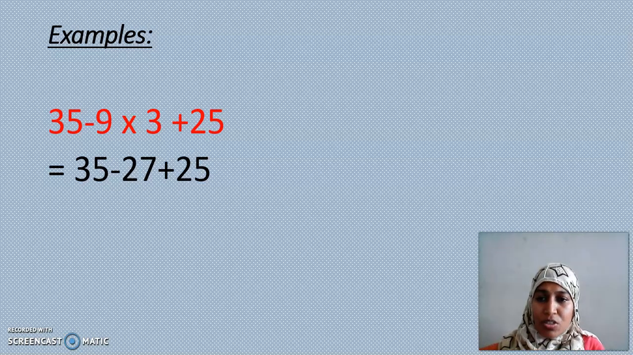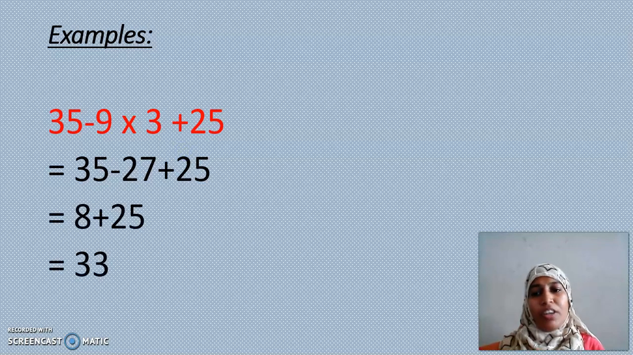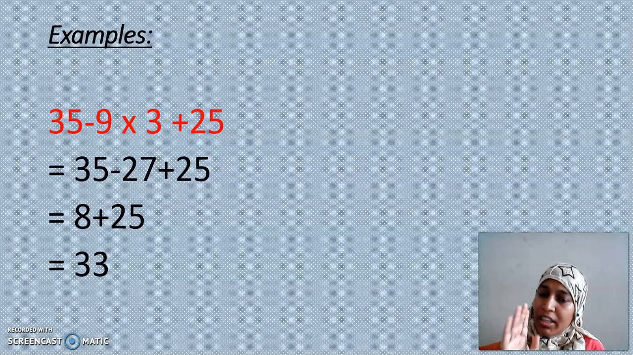Now, how many operations do we have in that statement? Only two operations, minus and plus. Which one should I do first now? Yes, plus. We have to do addition. So, if I add 27 and 25, we get 52. Even that is right. I have done subtraction first.